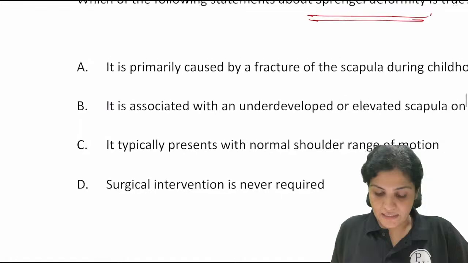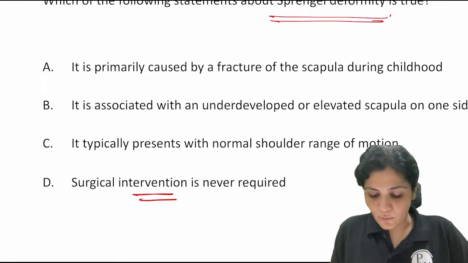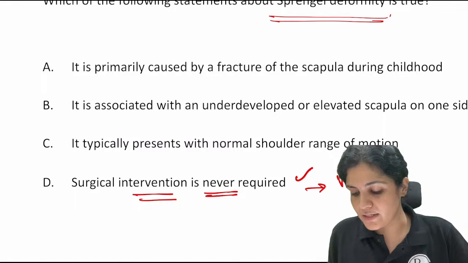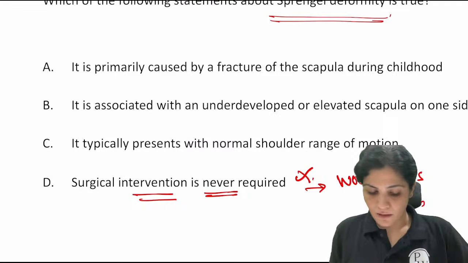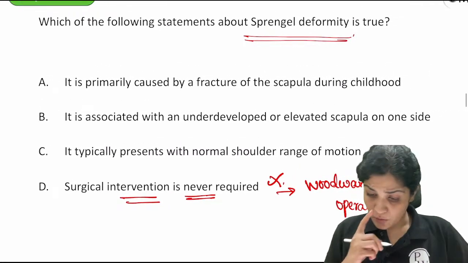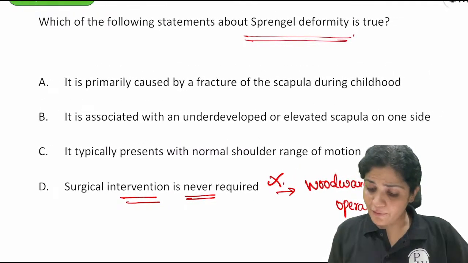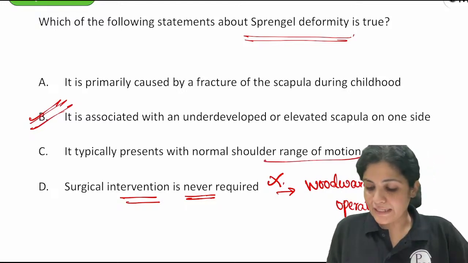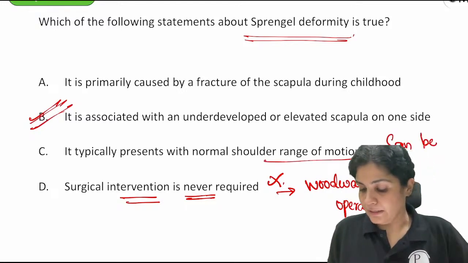So now, is surgical intervention never required? No, it is required sometimes, and that is called Woodward's operation. It typically presents with a normal shoulder but an underdeveloped or elevated scapula. Yes, so the shoulder movements can be compromised. Okay?